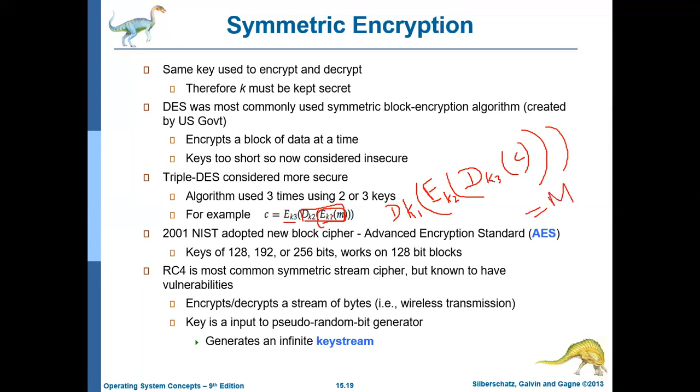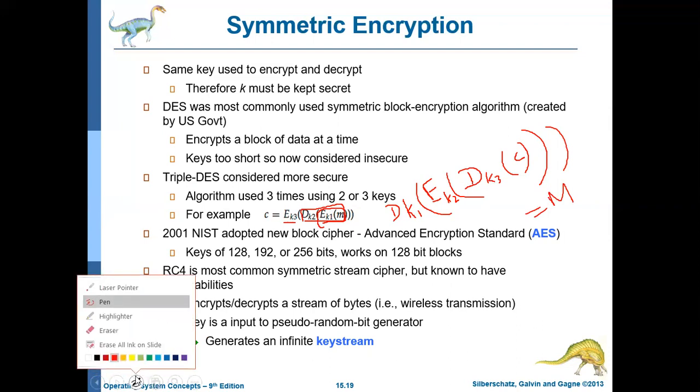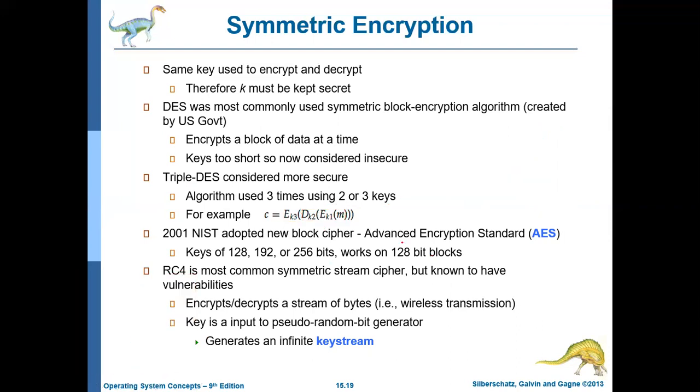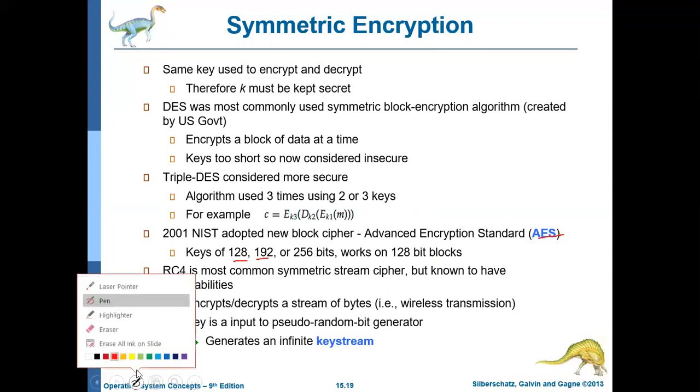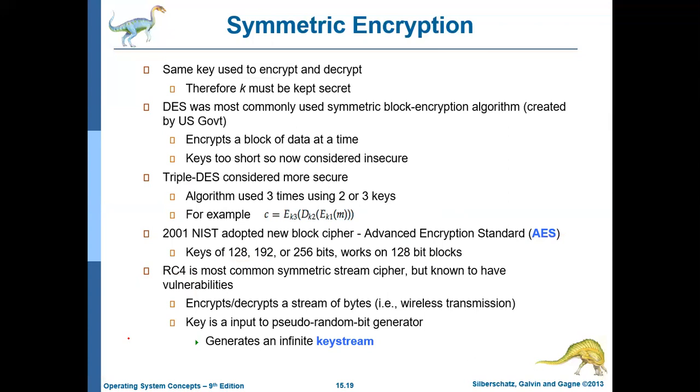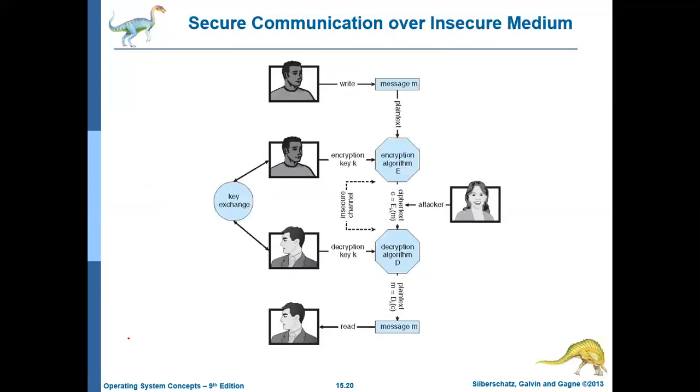Like that, different levels of encryption can be used, and the keys will be very long. For example, there is an algorithm called AES, Advanced Encryption Standard, where keys of 128, 192, or 256 bits are used. So this is how the symmetric key algorithm works. Basically, it uses one same key for encryption and decryption. This diagram just explains that. The original message that you want to encrypt is called plain text.